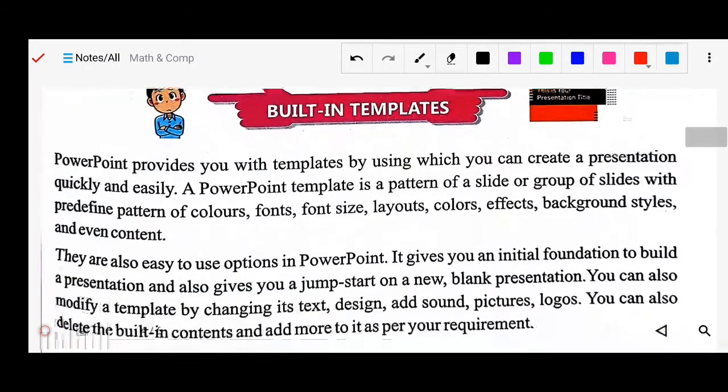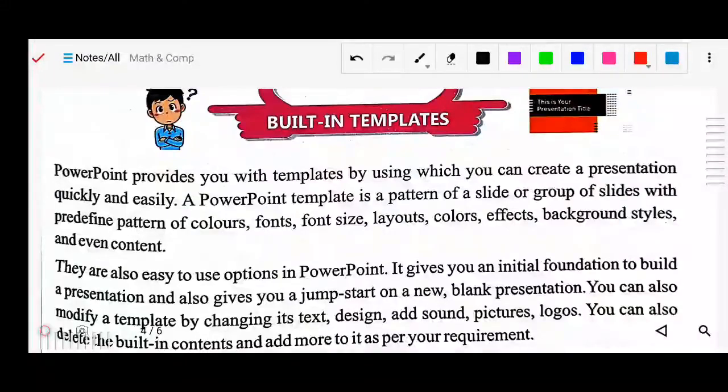Next, built-in templates. So what are built-in templates? PowerPoint provides you with templates, by using which you can create a presentation quickly and easily. Templates means a ready-made presentation is already available, provided by Microsoft, that comes built in with MS PowerPoint. That is your template, because it helps you create your presentation quickly and easily.